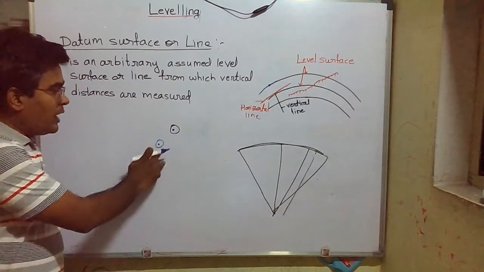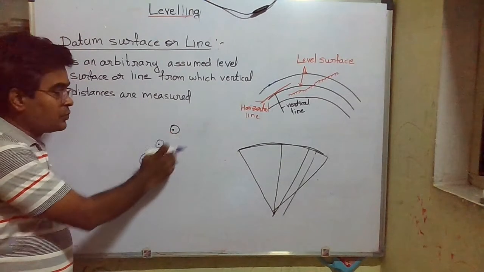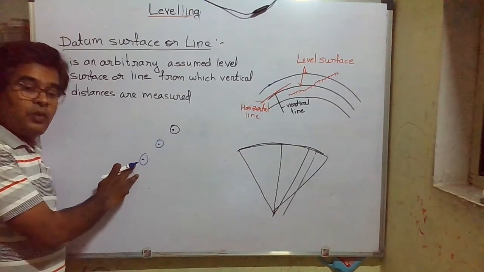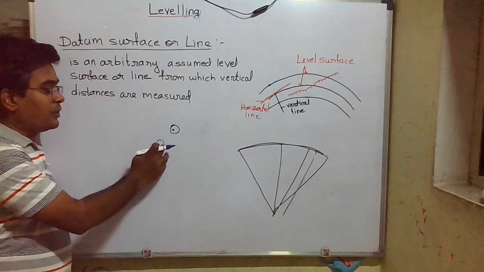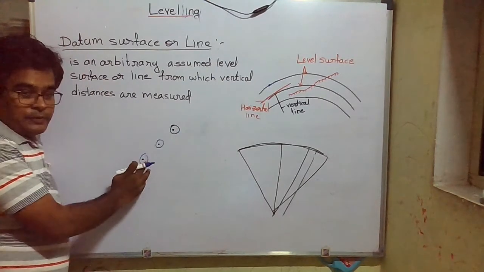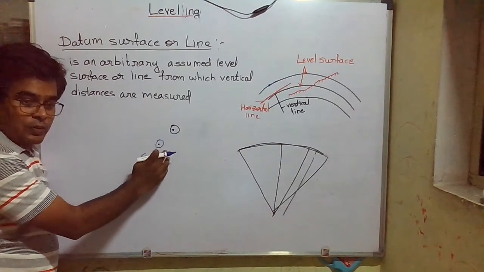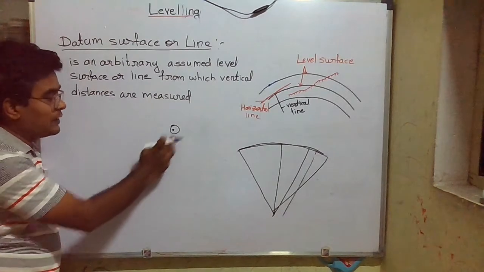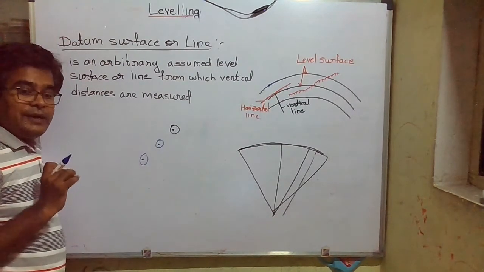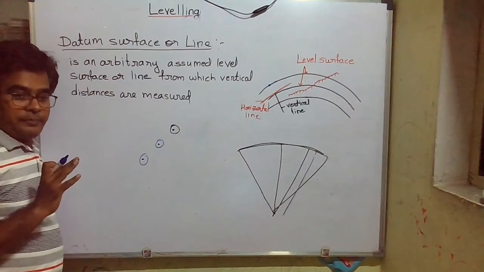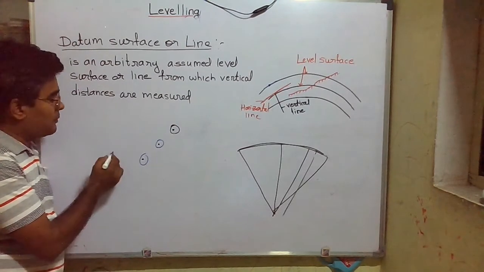So here we have compared the vertical distances of these 2 points to the point which is lower than these 2 points. So we can see this point is higher than this point, which is higher than this point. Or we can say this point is at lower elevation from this point, and this point is at some lower elevation from this point. So we need something for comparison. Now, it is up to 3 points. If there are multiple points,